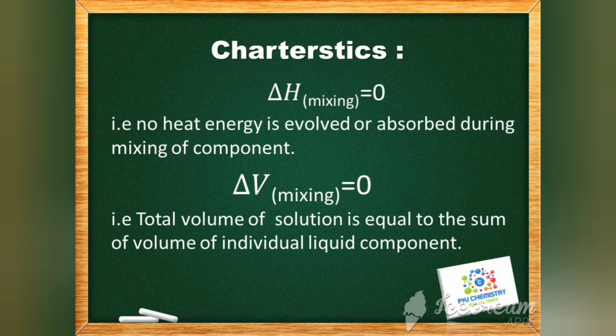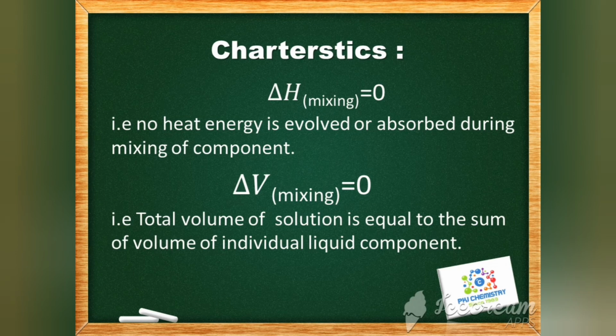Next, that is fourth, there is no volume change in making the solutions. That means when solute is mixed into solvent, the total volume of the solution becomes equal to the sum of the volumes of the components. That means V mixing equals 0.